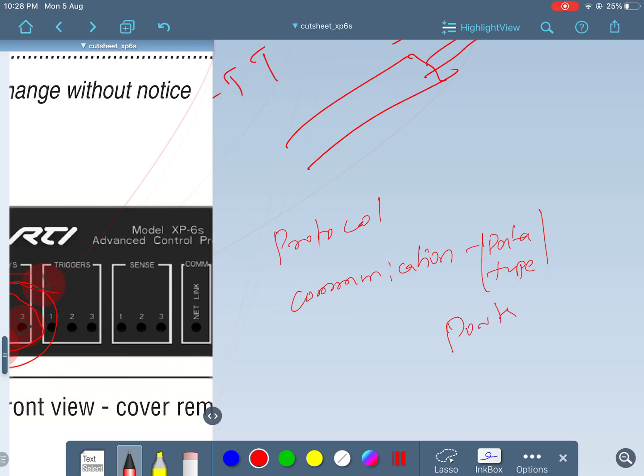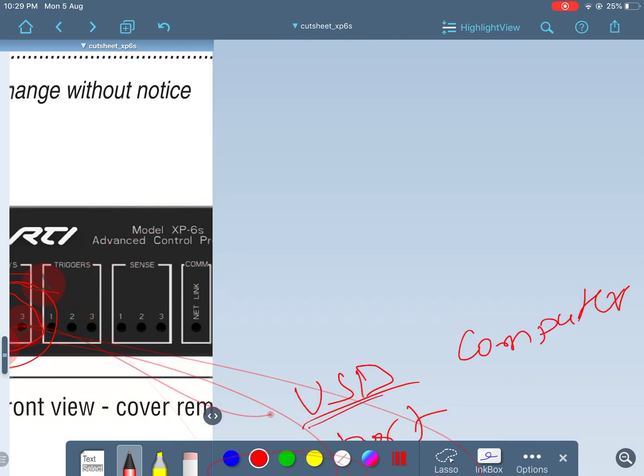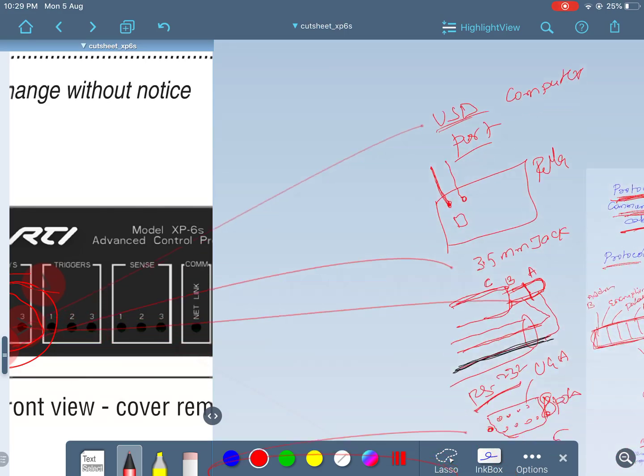And what ports the manufacturer is offering, and what cable you can use. Basically, what protocol, what cable, what port is defined by the manufacturer. You just have to understand what protocol, what cable, and what port they are using to achieve a desired function, and use that. You understand? So let's wrap this up.